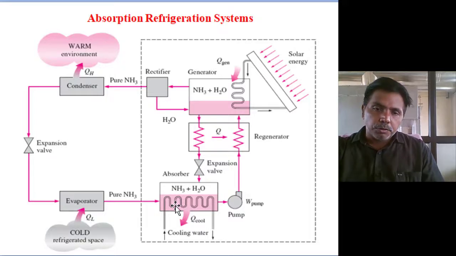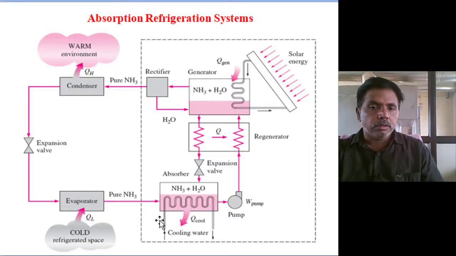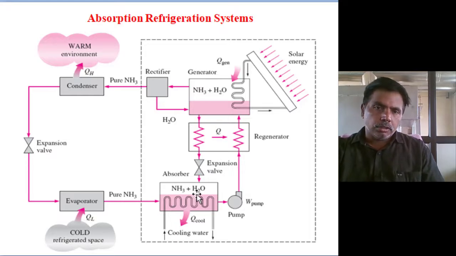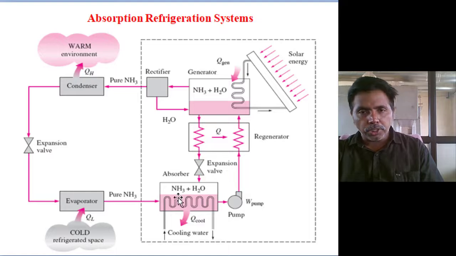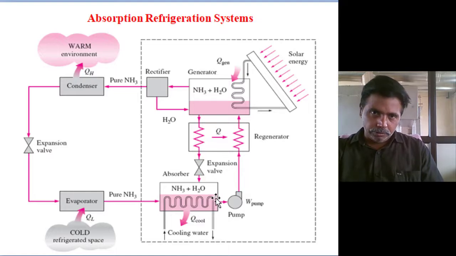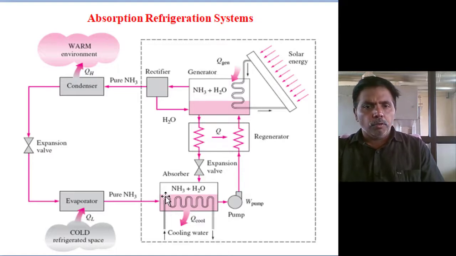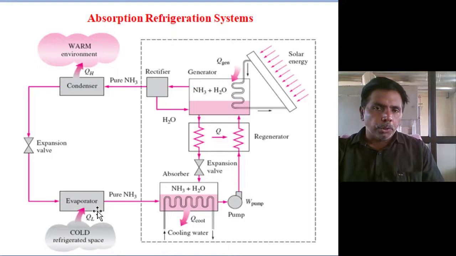First we have an absorber, which contains ammonia and water. We all know ammonia is the best refrigerant in the inorganic region, R717, and even now it is used in industry.